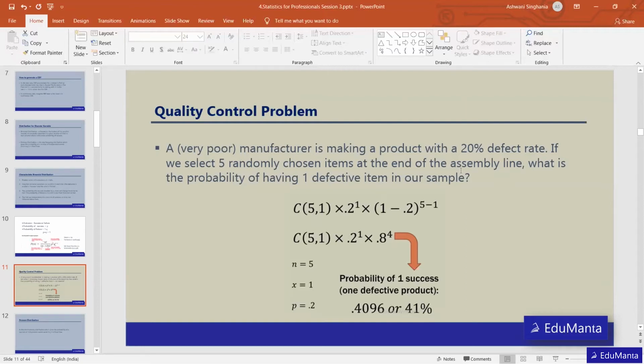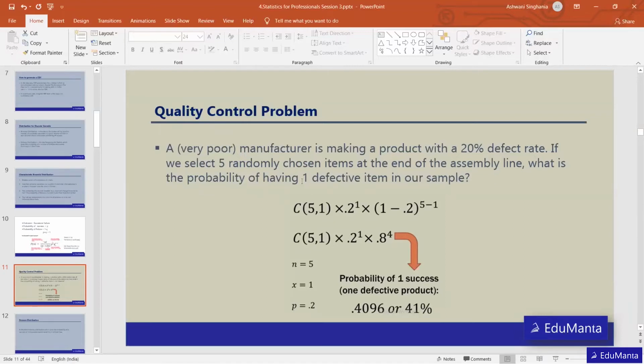And the probability that any product will be defective is 20%. So the probability of success will be 20%, right? Now we have the number of trials, we have the probability of success, we can calculate the probability of failure, that is 1 minus 0.20, that is 0.80.